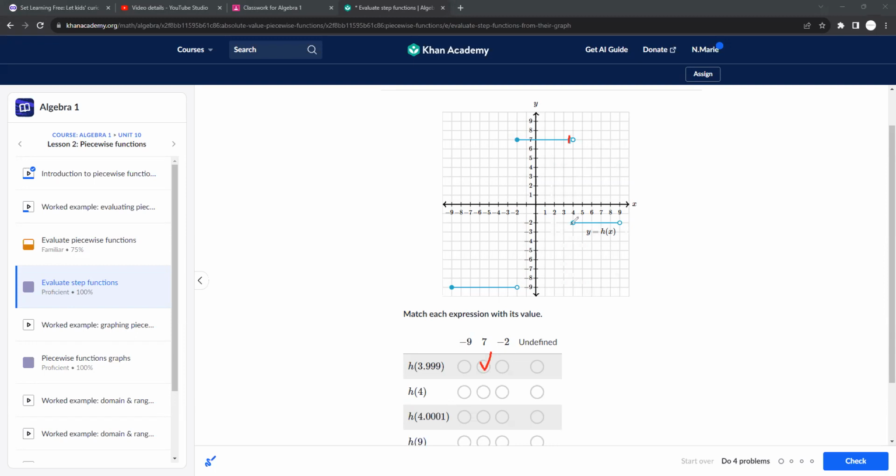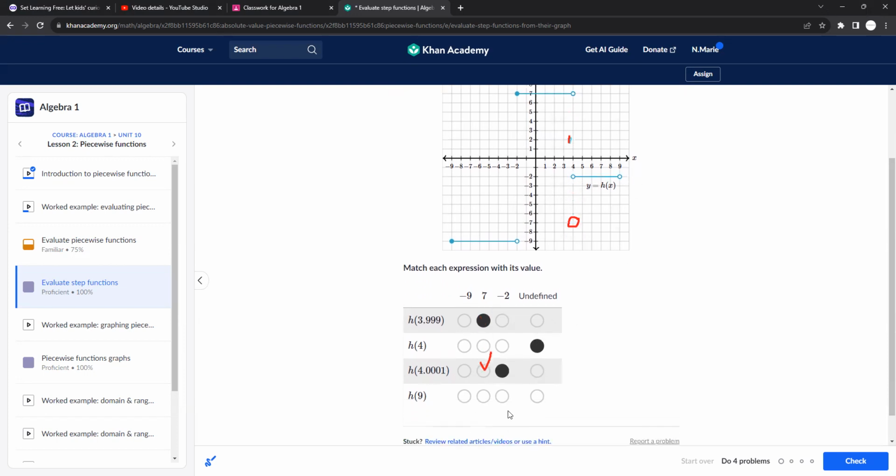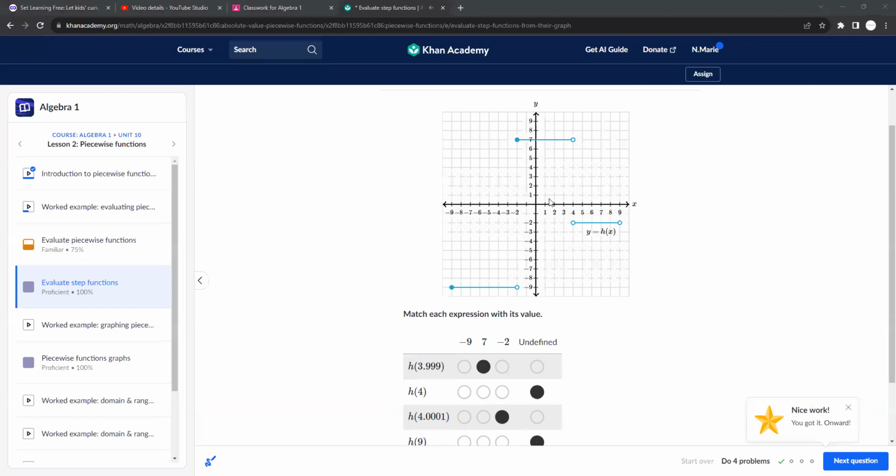When h is 4, okay, so this is the negative 2, right? But it's an open circle, which means it cannot be included, just like when you learn inequalities. Open circle, not included. So that one would be undefined because for both of them, they have an open circle. That one's 7. When x is 4.0001, which is slightly to the right of this, y is negative 2. And when x is 9, once again, undefined because it's an open circle. So that's pretty much how you would read these.